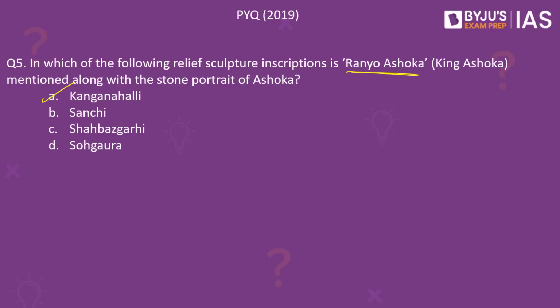Note, Kanganahalli is located in the state of Karnataka. It is home to the first ever sculpture of Ashoka with his name inscribed on it. Also note, Sanchi is famous for the Sanchi Stupa and is located in the state of Madhya Pradesh, while Shahbazgarhi is located in present-day Pakistan and it is famous for the rock edict of King Ashoka. Sohgaura is known for its copper plate inscription written in Prakrit in the Brahmi script. It is located in the present state of Uttar Pradesh.